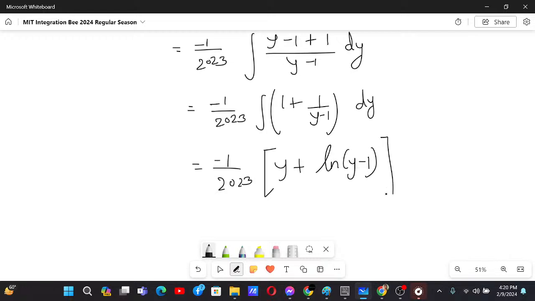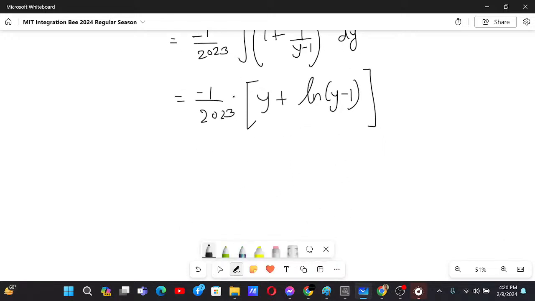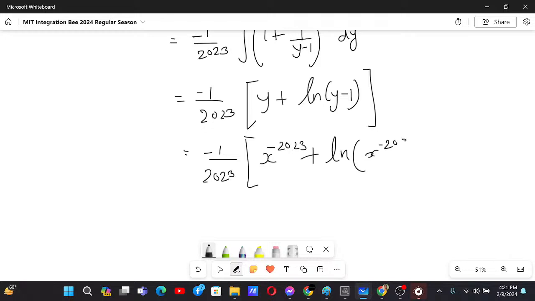Now we know what y is. y is just x to the power minus 2023, isn't it? So we can say minus 1 by 2023 and then x to the power minus 2023 plus ln of x to the power minus 2023 minus 1 plus c, don't forget that, plus c.